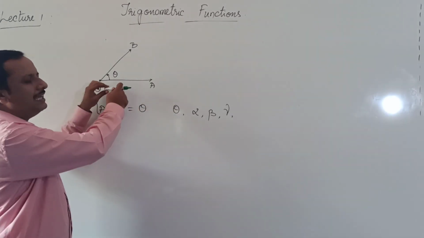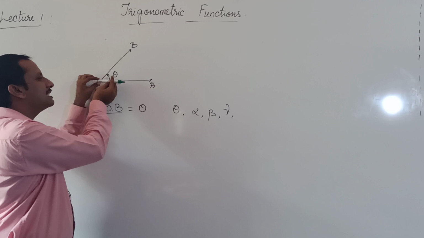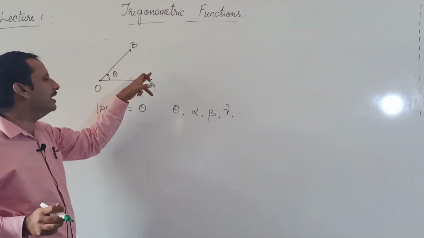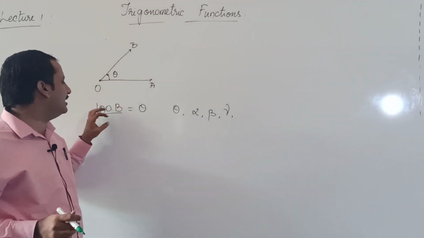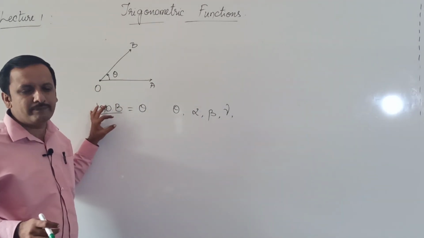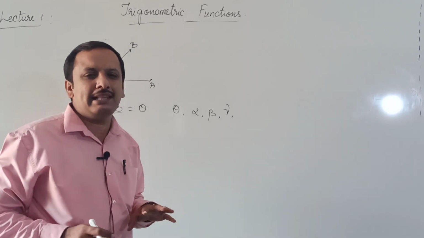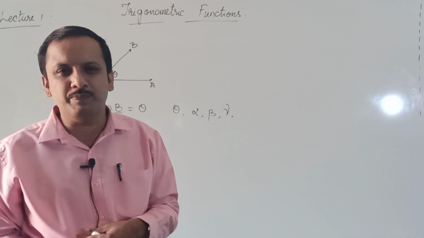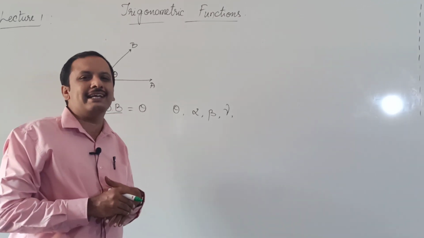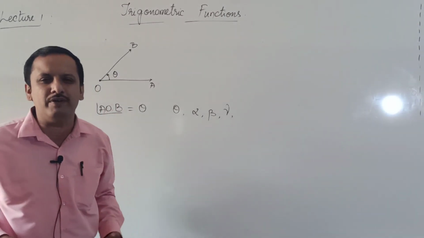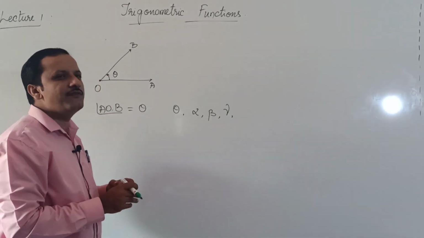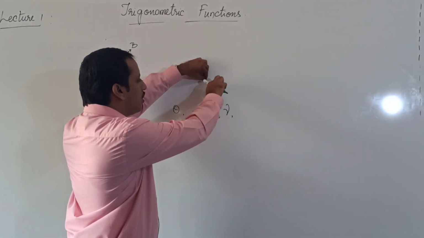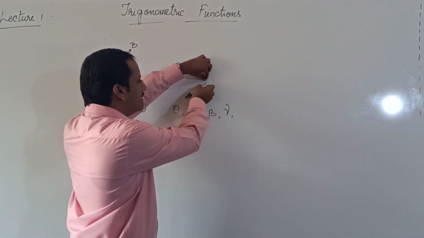OA is the initial line. We are rotating this line through an angle theta to reach the position OB. Then angle AOB is denoted by theta. When you are measuring the angle in the anti-clockwise direction, then the angle is treated as positive. Suppose we are measuring the angle in the clockwise direction, you know the meaning of anti-clockwise and clockwise direction. If you consider the hands of a clock, the minute hand and the hour hand, the hands will move in this direction, right?